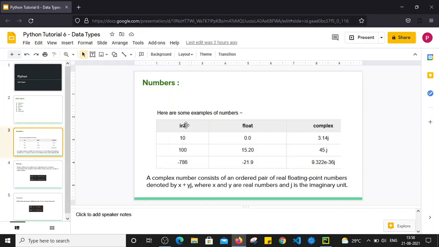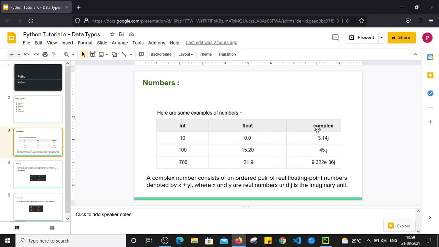So integers are nothing but the integers which we normally use, for example 10, 100 or minus 786. So these types of numbers are known as integers. If that specific number has a decimal value or fraction value, then that is considered as a float data type of numbers. For example 0.0 or 15.20 or minus 21.9. So these are all decimal values and they are considered as float data type.